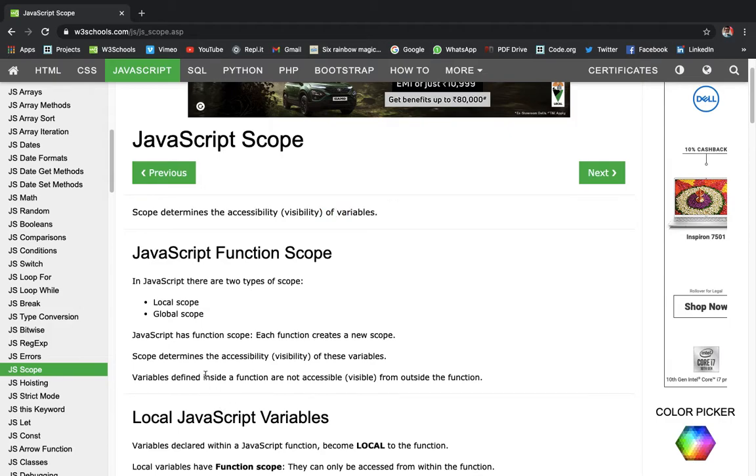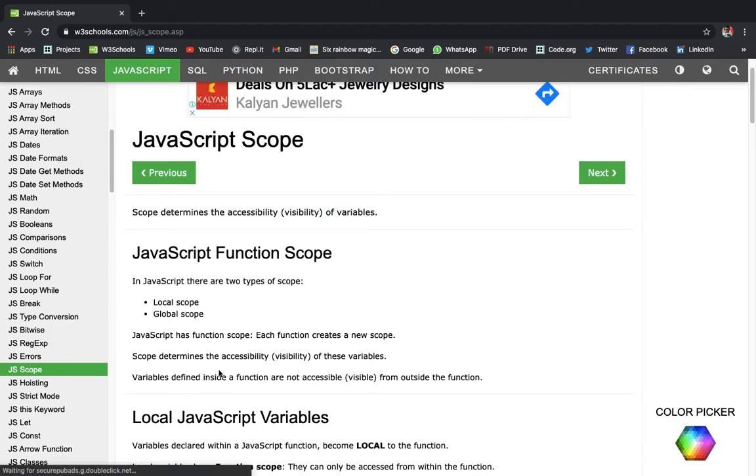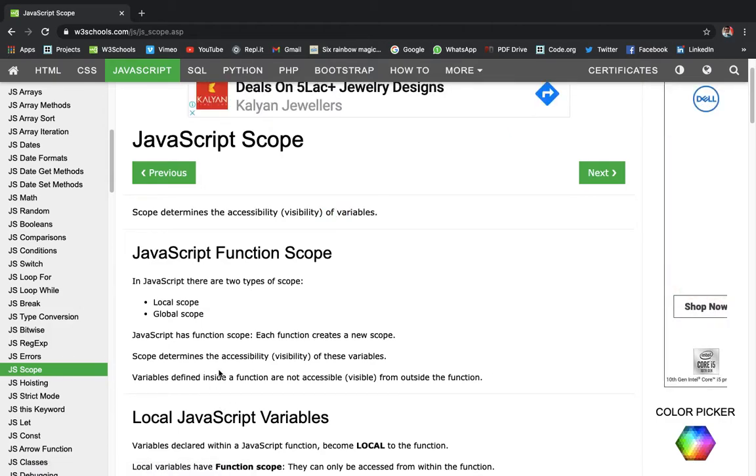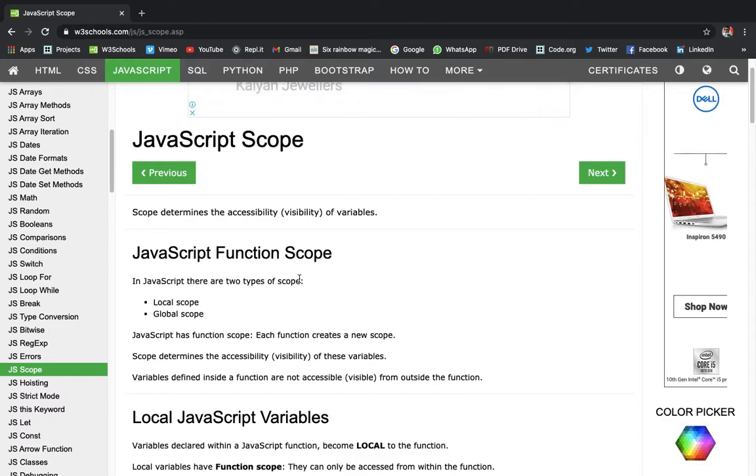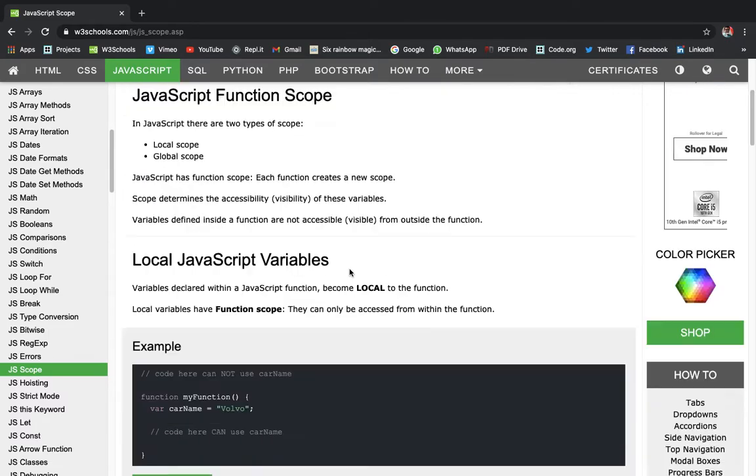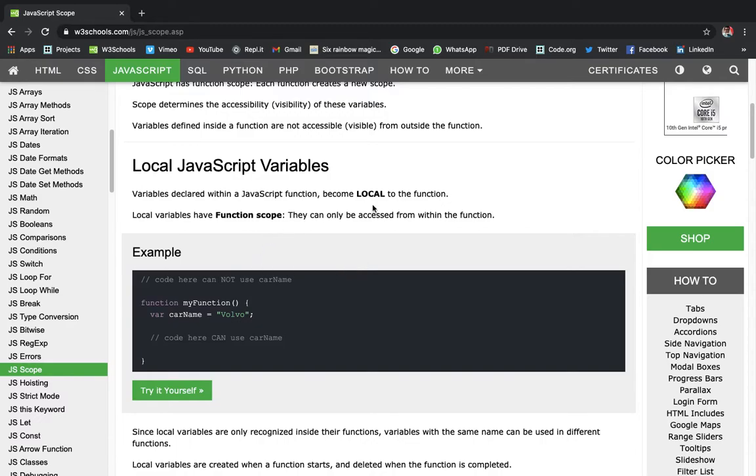Variables defined inside a function are not accessible from outside the function. So they are local variables. If we define a variable inside a function, then we can't use it outside the function. Local JavaScript variables: variables declared within a JavaScript function become local to the function.